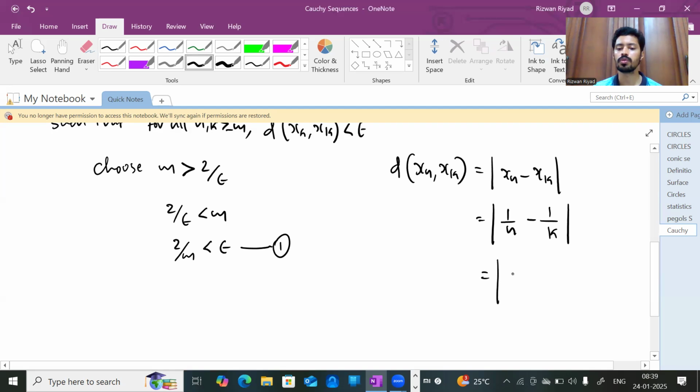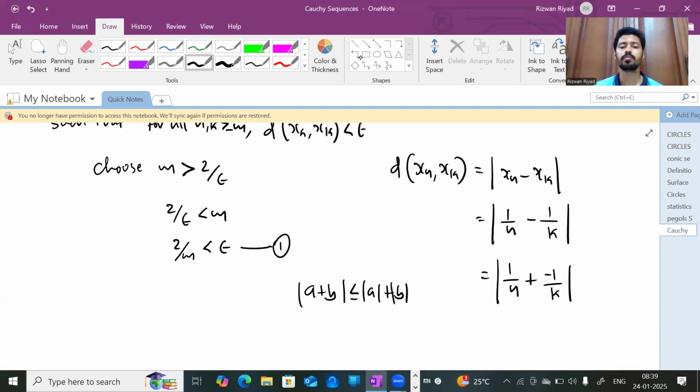That is equal to modulus of 1 by n minus 1 by k, which can be written as 1 by n plus minus 1 by k. Now I'm going to use a property of modulus. Mod a plus b is always lesser than or equal to mod a plus mod b.